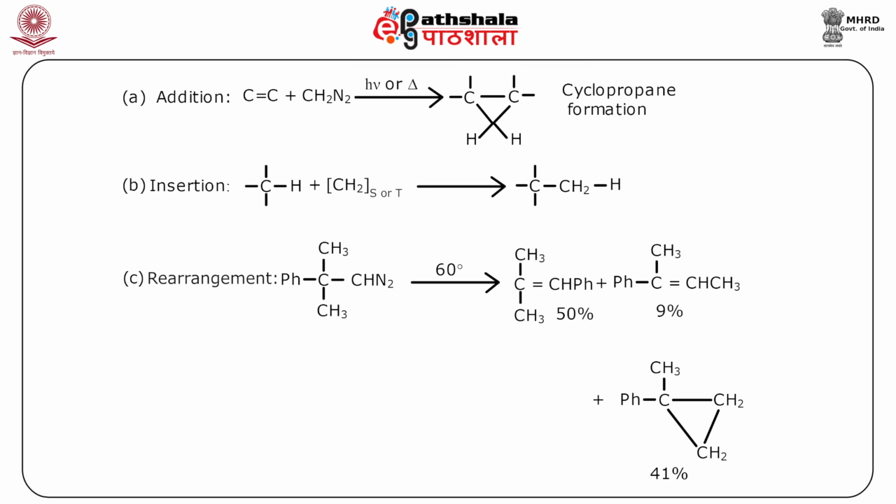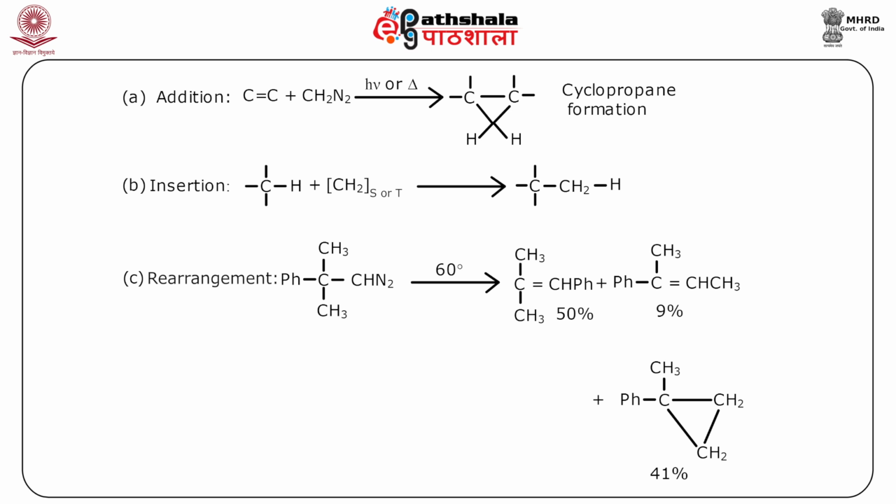For example, you can see here what we mean by addition. If it is a CC double bond, then with CH2N2 and heating you will get carbene, and this carbene adds and you get a cyclopropane type of molecule formation. By insertion we mean, you can see here, this CH2 carbene can be singlet or triplet. It can get inserted between this C and H, and as a result you have in place of H, CH3 coming in the product.